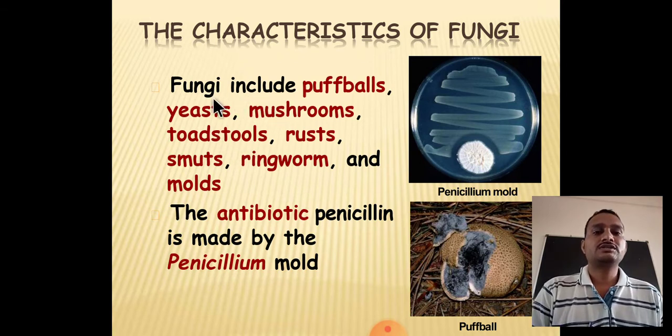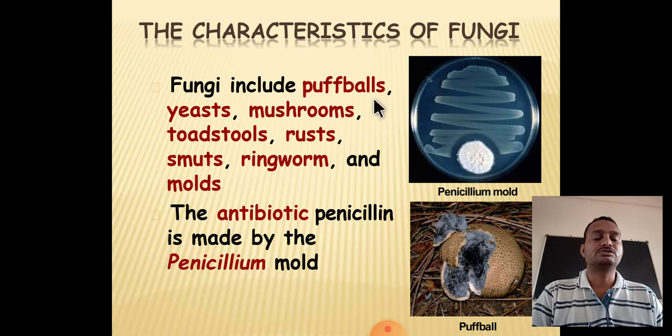The next characteristic is that fungi include puffballs. You can see here the puffball structures, which are ball-like structures, that's why they are called puffballs. Yeast, mushroom, toadstool, rust, smut, ringworm, and mold are the different fungal diversity. They are present in different sizes and shapes and are classified in different groups. That's why they are called rust fungi, smut fungi, ringworm fungi, and mold fungi. This is the fungal diversity based on different sizes and shapes.